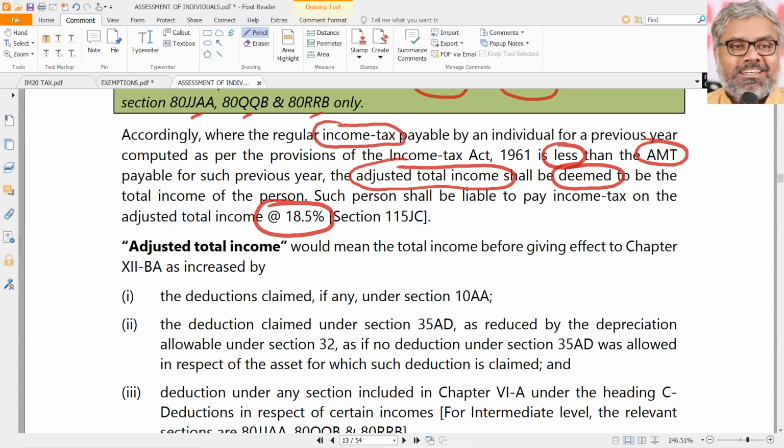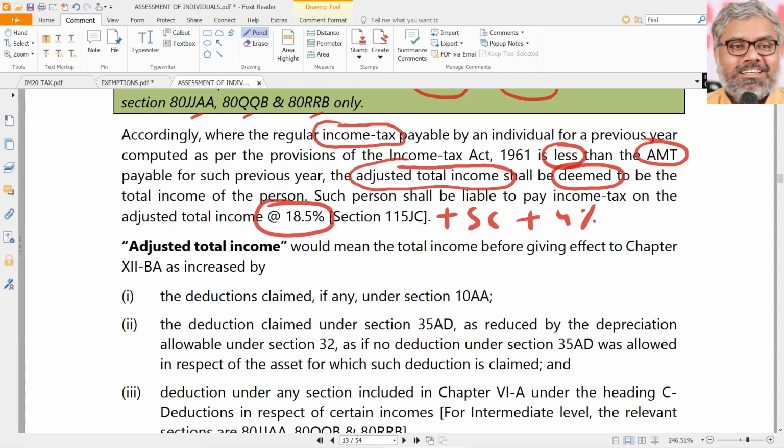Of course, 18.5% is the base tax, plus a surcharge, if any, plus cess always, that we know, which is 4%. That will be always there. So 18.5% alternate minimum tax is payable by those people whose income tax liability under normal computation of income tax using the provisions of Income Tax Act 1961 is less than the AMT payable. In that case, they have to pay 18.5% AMT, that is 18.5% of adjusted total income, not the total income which was computed earlier.